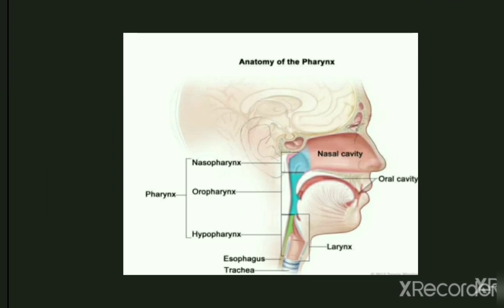So this is the anatomy of the pharynx, which consists of three main divisions. The anterior portion is the nasal pharynx or nasopharynx, the back section of the nasal cavity. The nasal pharynx connects to the second region, the oropharynx or oral pharynx, by means of a passage called the isthmus.